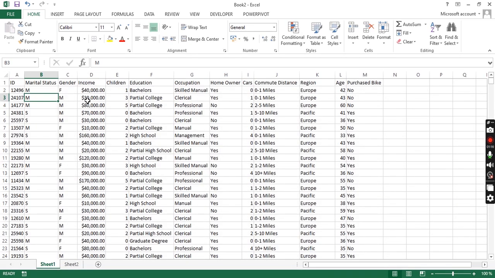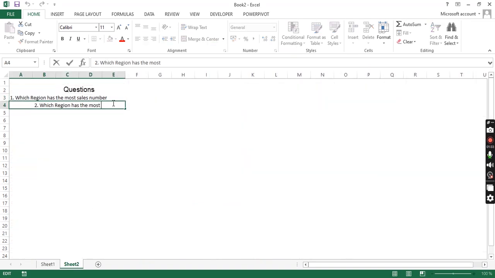The income is not talking about the amount that they sell the bike, but about how much they earn. That is the salary range of the customers. Okay, so this will be: which region has the most income? So that you can sell more bikes to them. Probably they have more money to buy bikes. Probably. Okay?